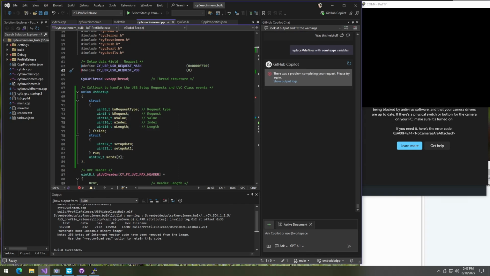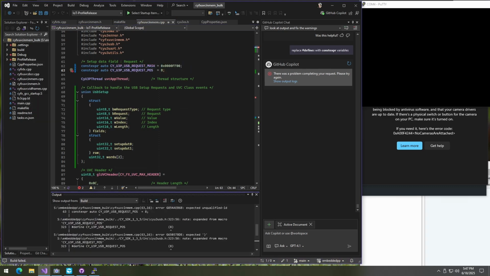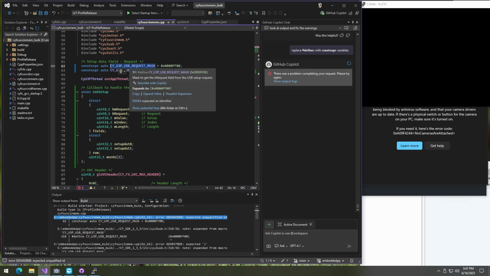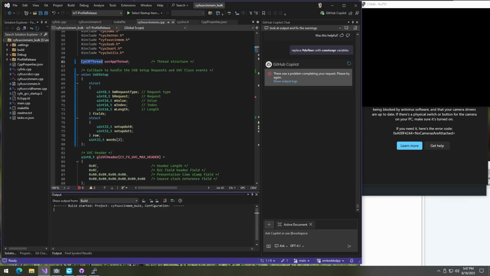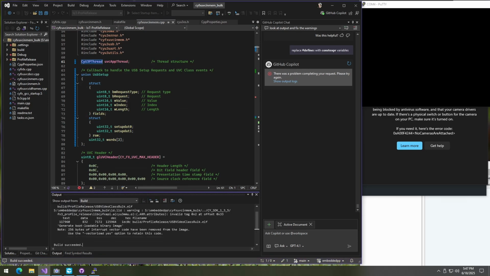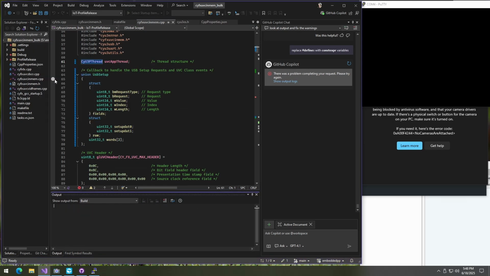So Alt Shift down and then Control Shift right. We say constexpr auto equals. It's good enough. Let's build. That should build. Not yet. Unexpected. Ooh, was it coming from somewhere else? Oh my god, it's already been pound defined in the header file. So why are we even bothering do that? Redefinition basically. It's coming from outside. Build, deploy.